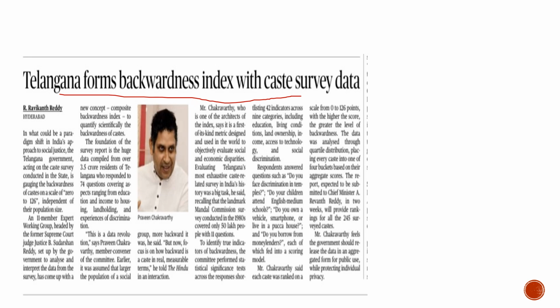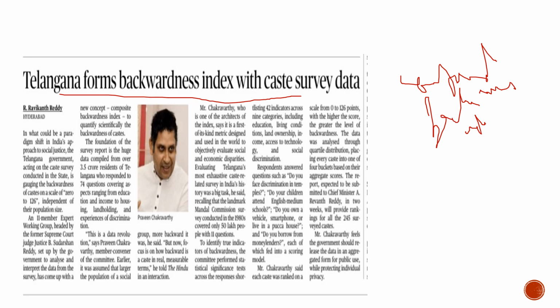In this composite backwardness index, whatever the caste is, how they are represented, or the number of population, won't impact it. Whatever the caste would be, they would ask them money questions.